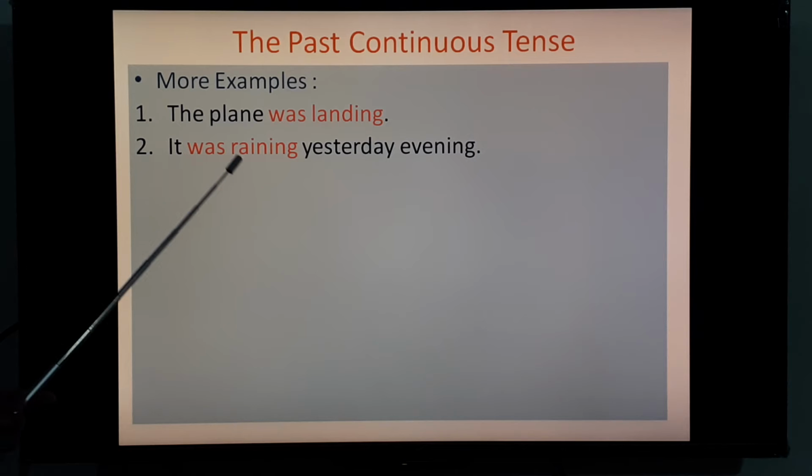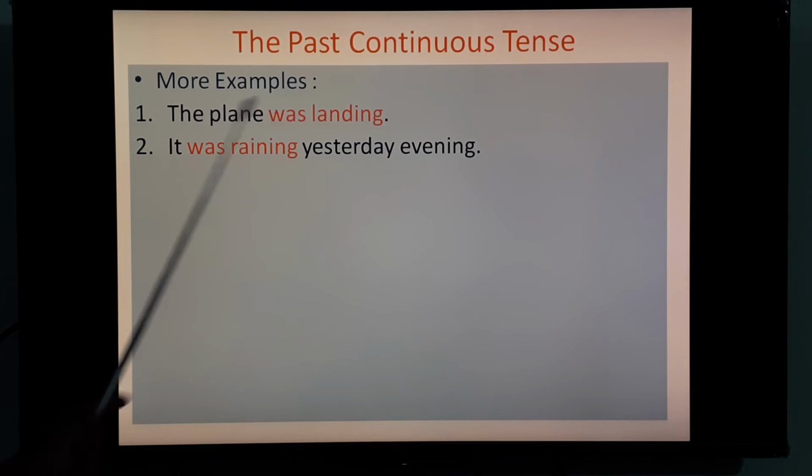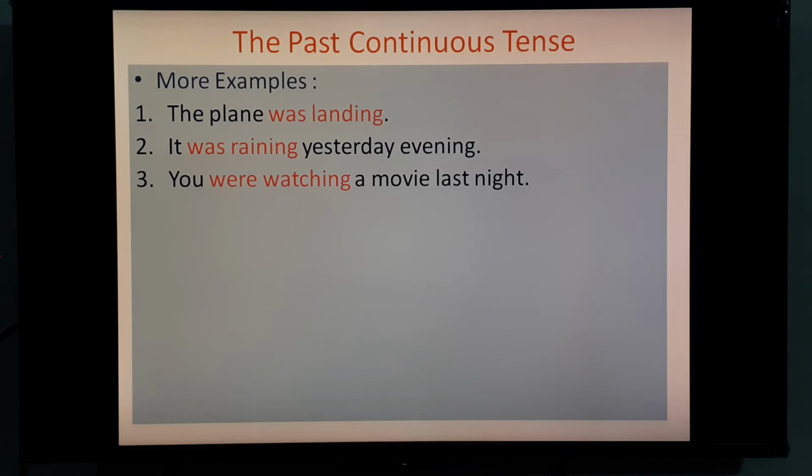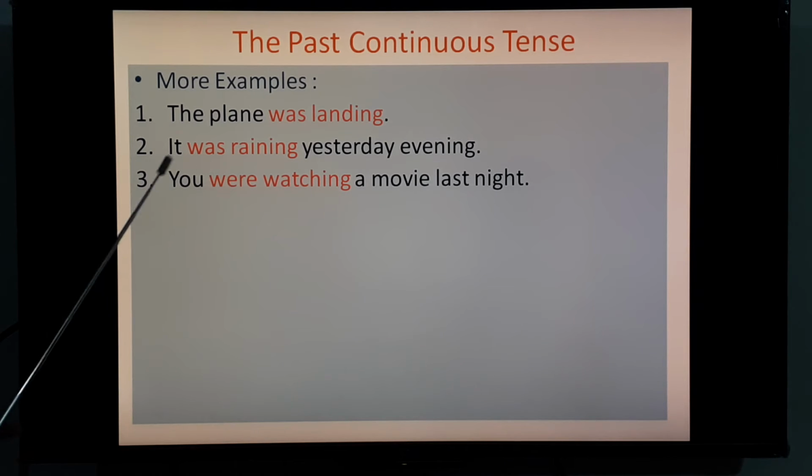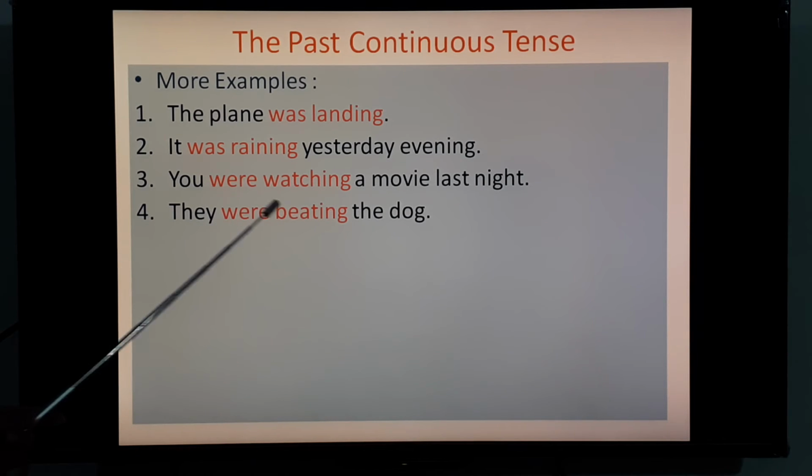Second, it was raining yesterday evening. Was raining. Third one, you were watching a movie last night. Were watching. You is given, that is why you have to write were. So you were V1 plus ing. So watch plus ing, watching. They were beating the dog. Were beating.